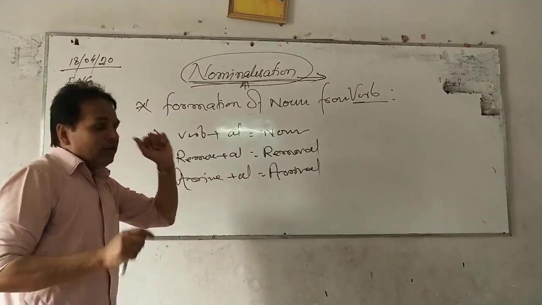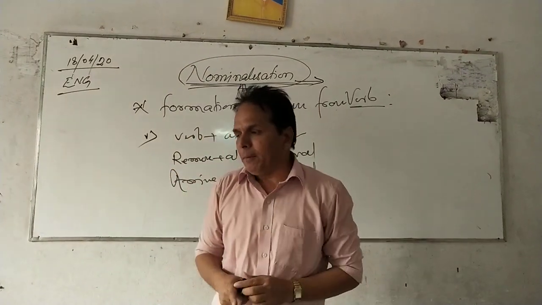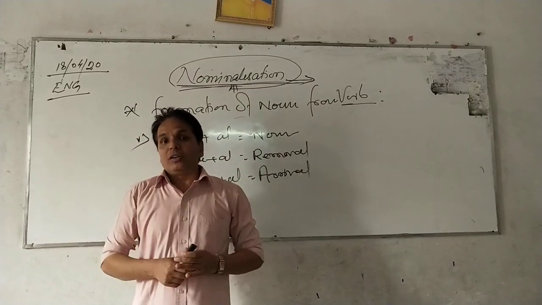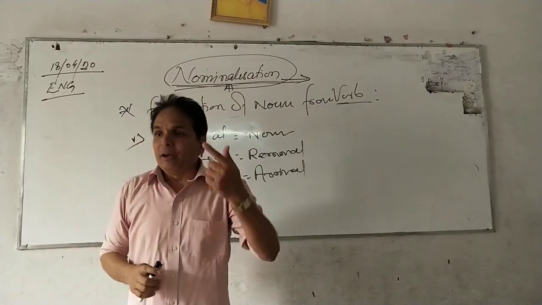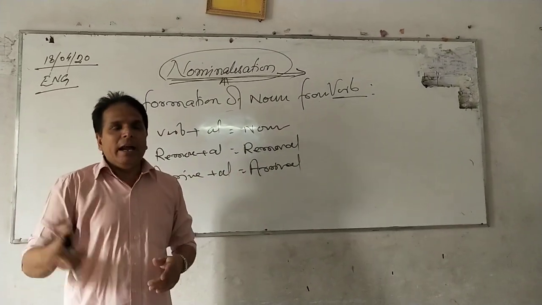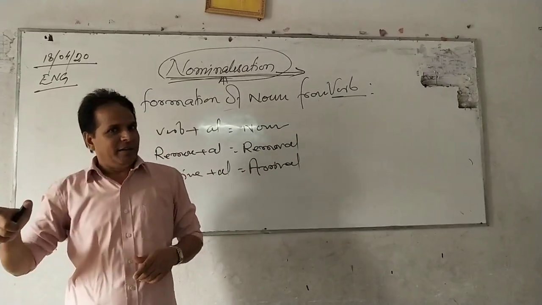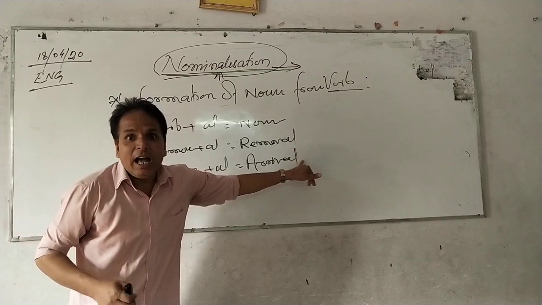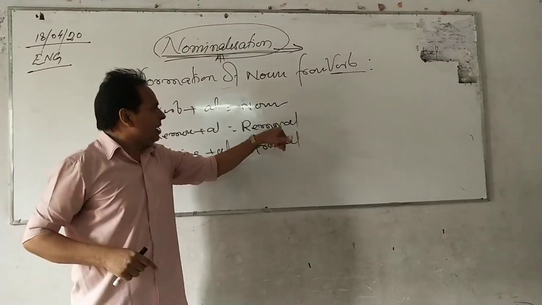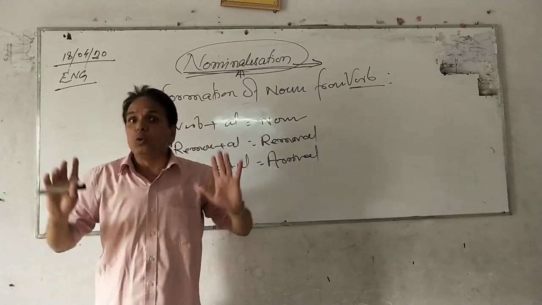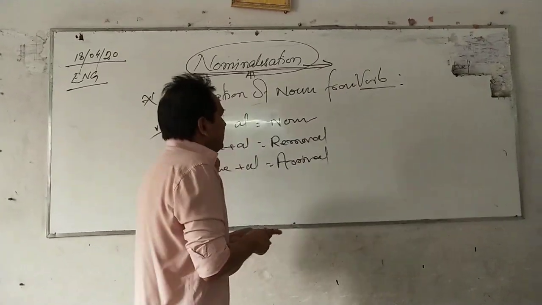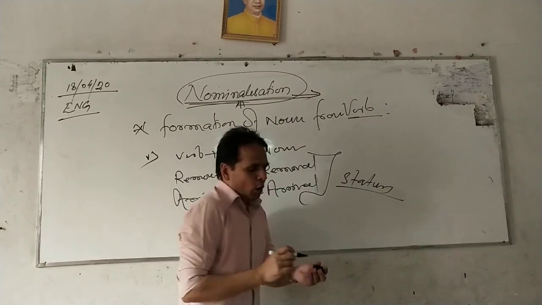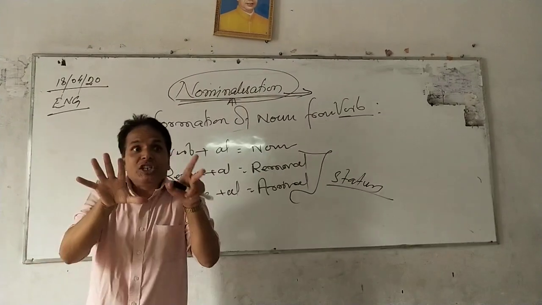Removal is a noun. But again this question comes: initially we have categorized the formatted nouns. By adding r or er we have got the agent or doer noun. By adding ment we have got the system noun. By adding sion, tion or sion, we have got the process noun. Then the question comes, by getting this process either by age or by adding al, what kind of noun would it be? So it is very clear. These are called status nouns.